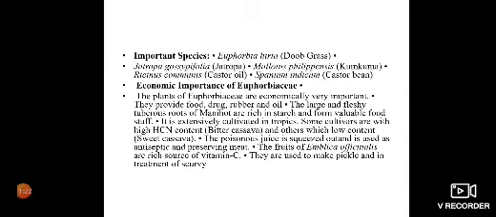Manihot has two kinds of species. One is bitter cassava, which has high HCN content, and the other with low content is sweet cassava. The poisonous juice is squeezed out and is used as an antiseptic and in preserving meat. Fruits of Phyllanthus emblica or Emblica officinalis are a rich source of vitamin C. They are used to make pickles and in the treatment of scurvy.